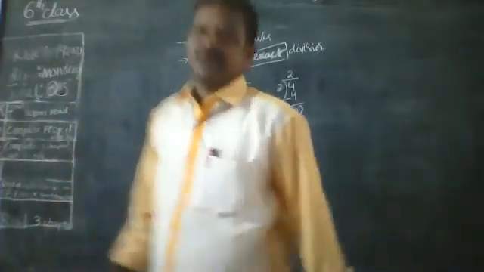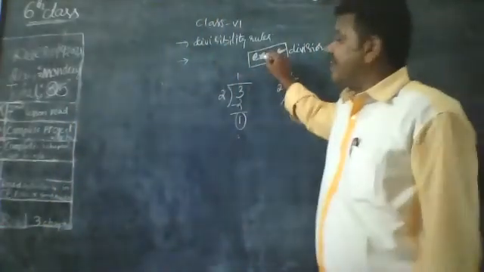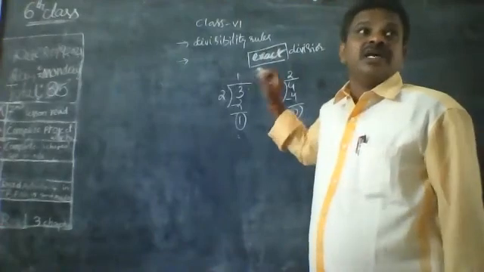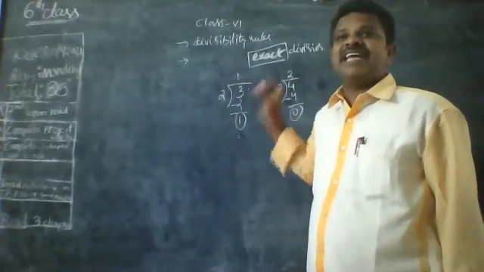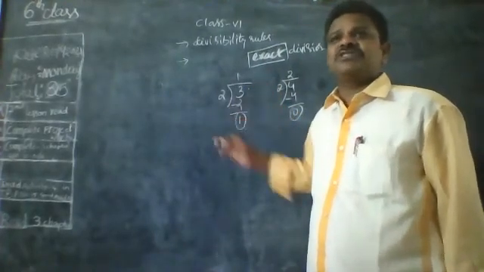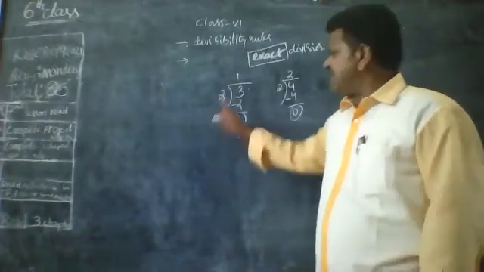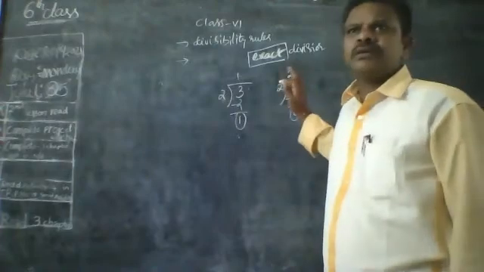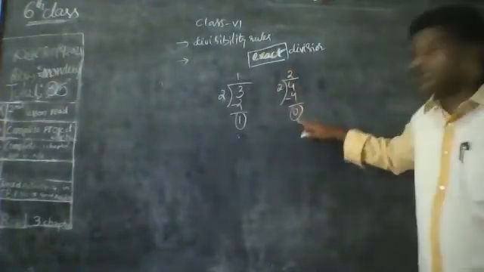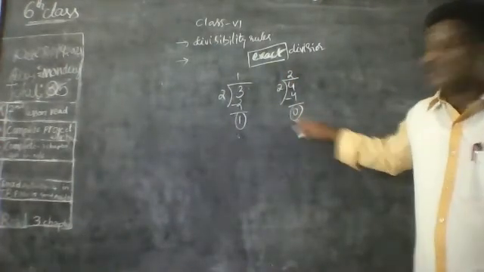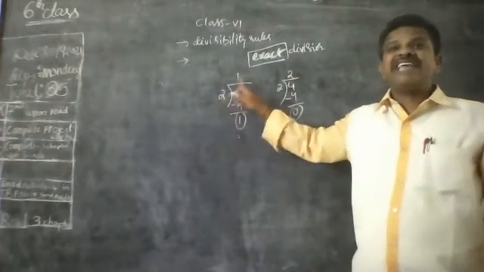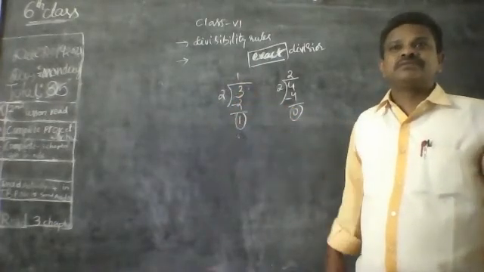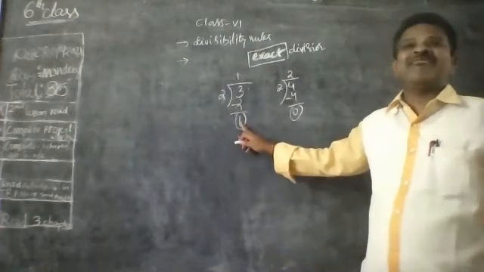If it divides any number and gives 0 remainder, it is an exact divisor. For example, 2 is the exact divisor of 4. Why? Because it gives 0 as remainder. But 2 is not an exact divisor of 3, because it gives 1 as a remainder.